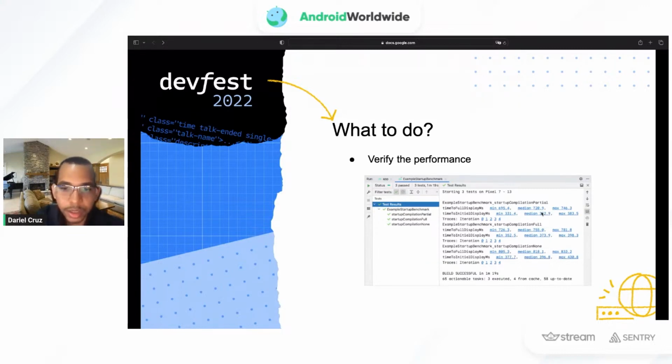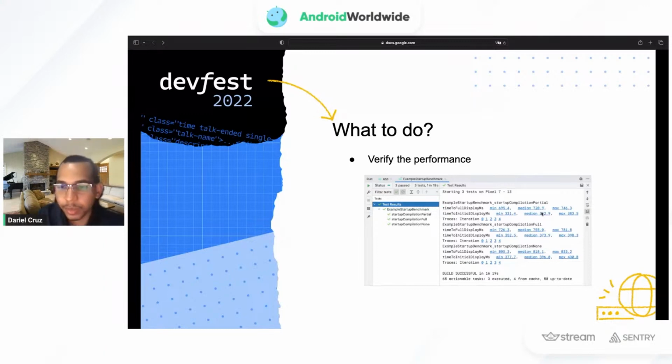So I recommend always comparing with the tree, because sometimes what we are optimizing, what we are creating a baseline profile of, is not actually the best path to optimizing our code. And if we measure, we don't have to blindly accept that if we create a baseline profile, then my application will be better. We actually have to measure if it makes any difference, in order to decide if it's okay, or if I need to use another option. So that would be the result.